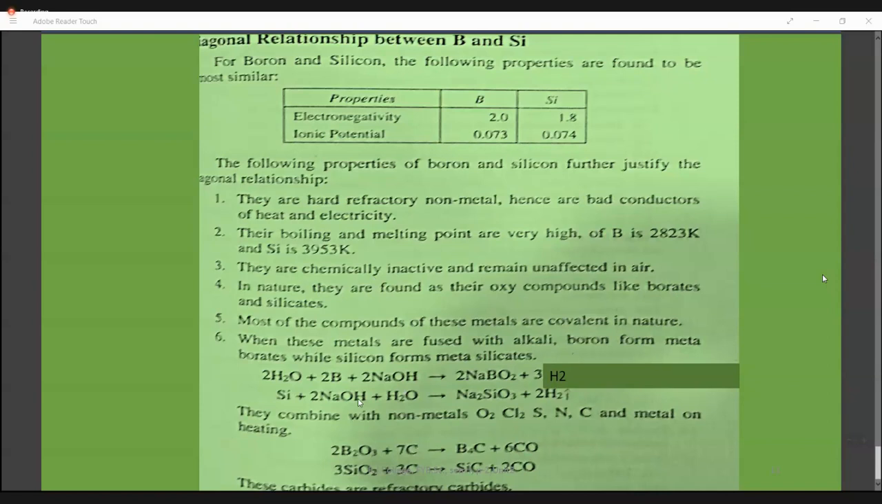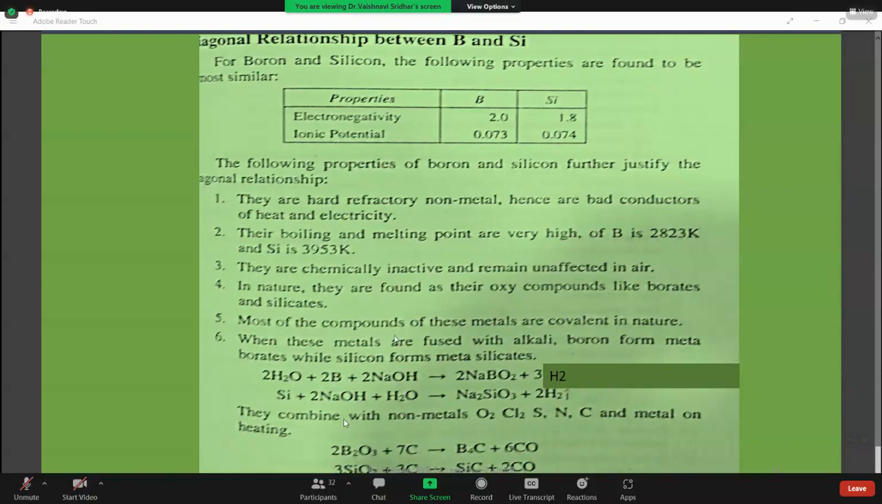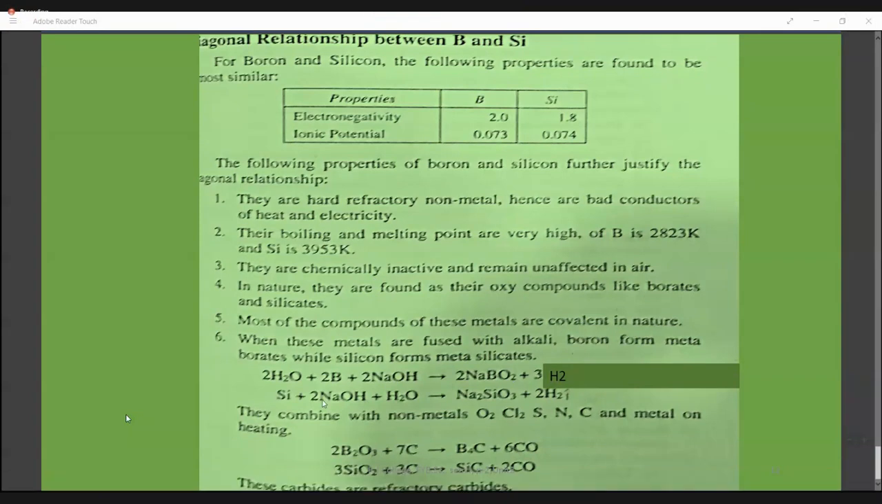Now the equations start. When they react with alkali like NaOH, what happens? Boron will form sodium metaborate. Silicon is going to form sodium metasilicate. See the names. The names are important and their formulas are important. Similarly, boron and silicon are both non-metals, and non-metals can react with another non-metal also. If they react with nitrogen, they will form nitrides. If they react with carbon, they will form carbides. That is what is given.